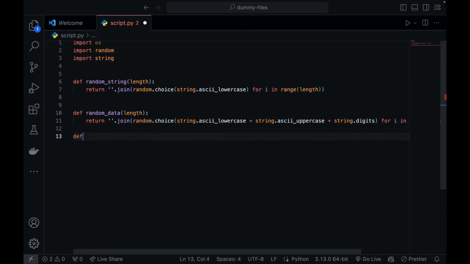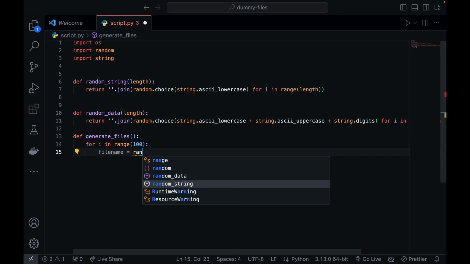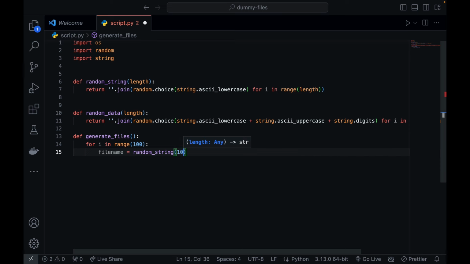Now write a function to generate the files. For i in range 100, so I'm going to create 100 files. For the file name, let's generate it using the random string generator. So file name is equal to random_string of 10, so a name of 10 characters, plus .txt, so that the extension is also there. Okay, so this is my file name.